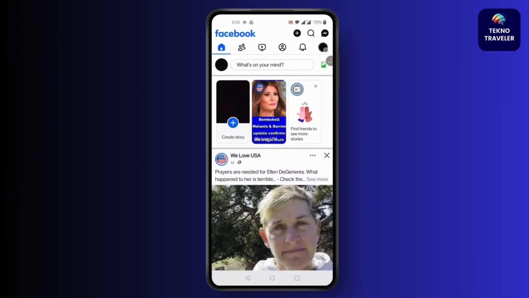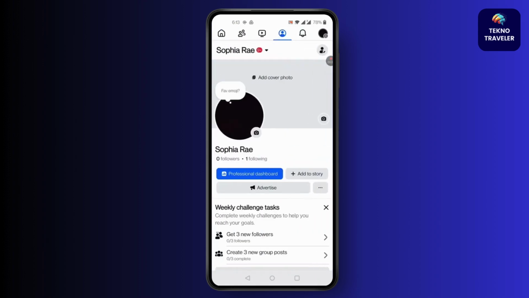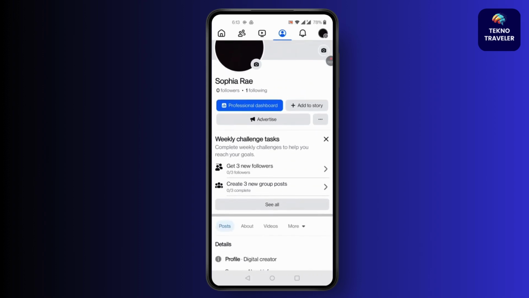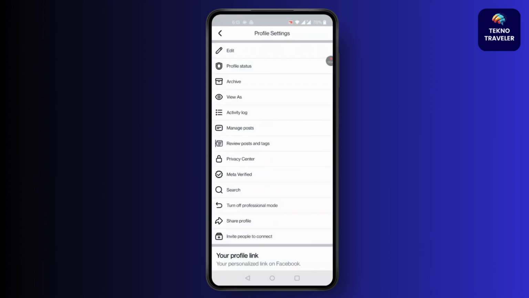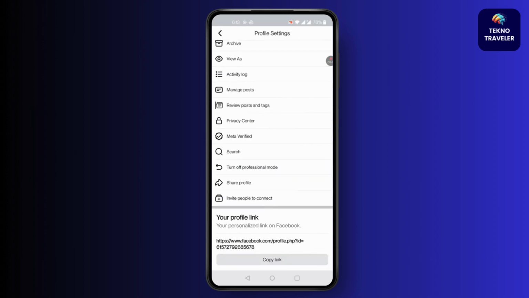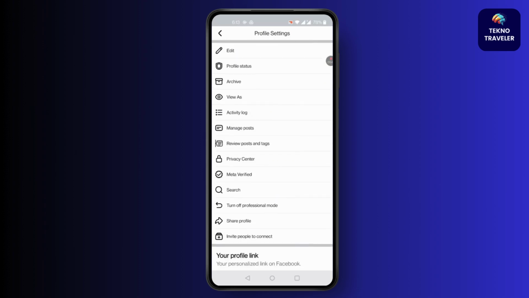First, open Facebook, then click on your profile. If you click on the three dots, you won't find any option to view who viewed your Facebook profile. As you'll find in all these options, there is no view profile option.